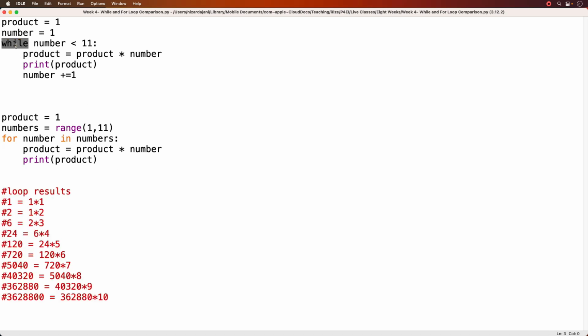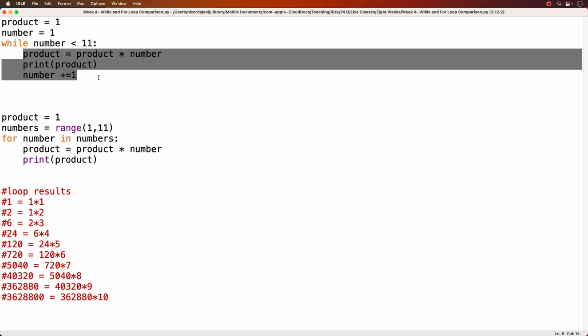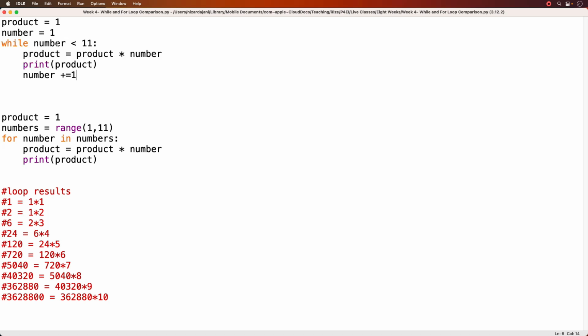Beginning with the while loop, I start by defining a variable called product set equal to 1, and then I have another variable called number set equal to 1. Then I have my while header, or my while rule, and what I'm saying here is while number is less than 11. As long as this rule evaluates to true, I'm going to run this indented code. Number so far has been defined as 1. So while 1 is less than 11, yes, that's true, then run this code.